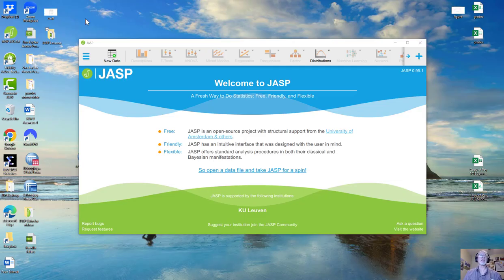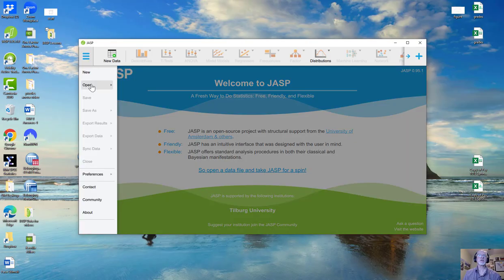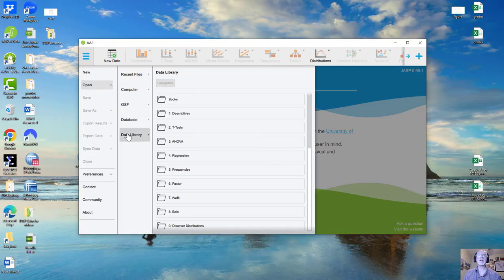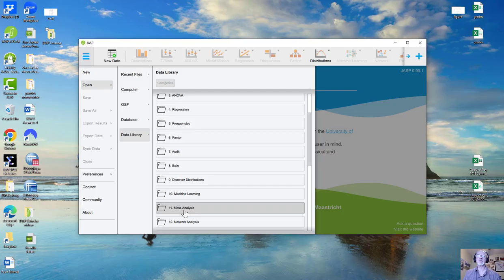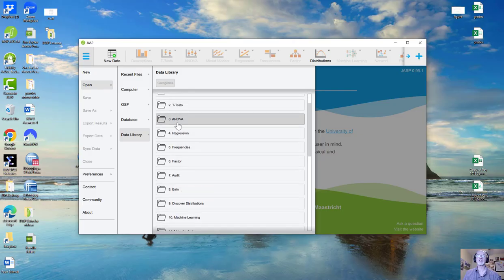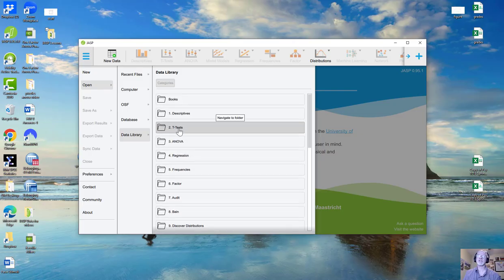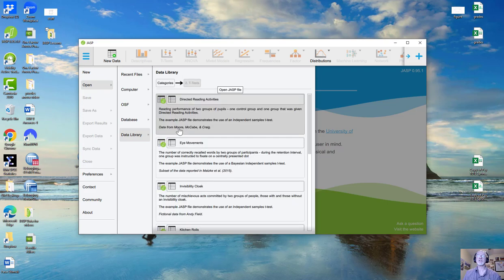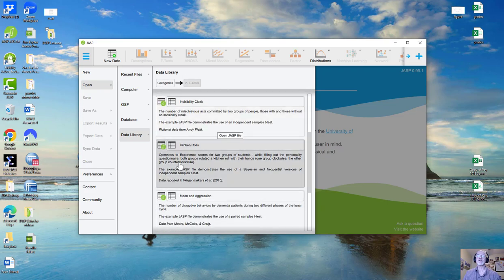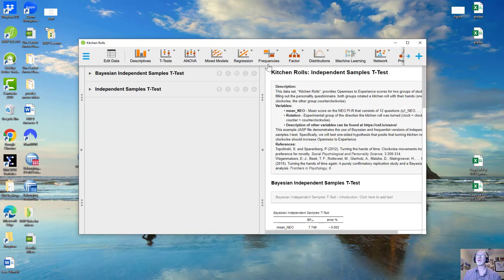So to get started, let's open up a data set in JASP. Go to Open, Data Library, and even though we're talking about reliability, we're not going to go down here to reliability. We're going to choose a data set from t-test. So go to t-test, and down here, there's a data set called kitchen rolls. So go ahead and open that up.